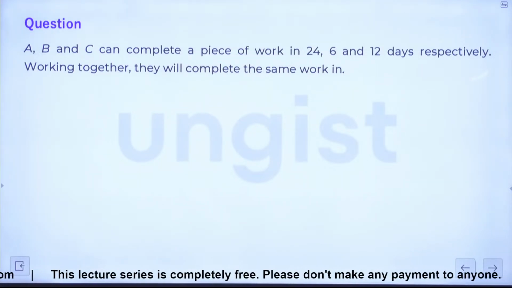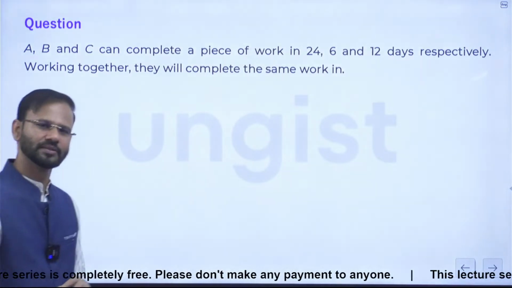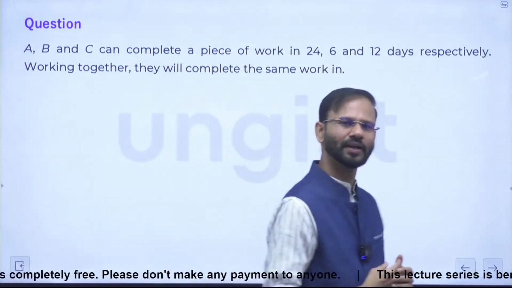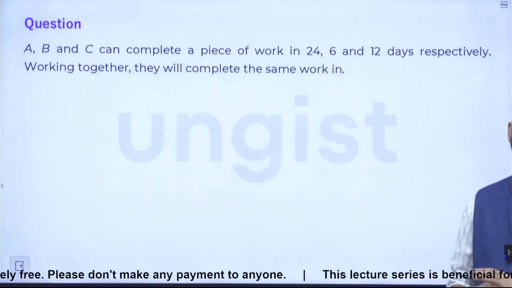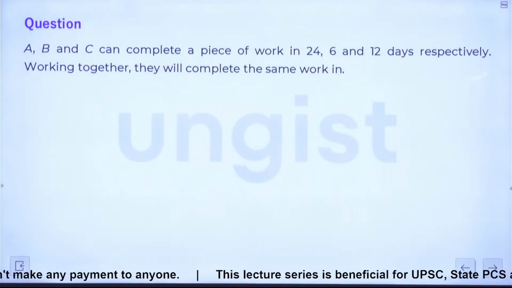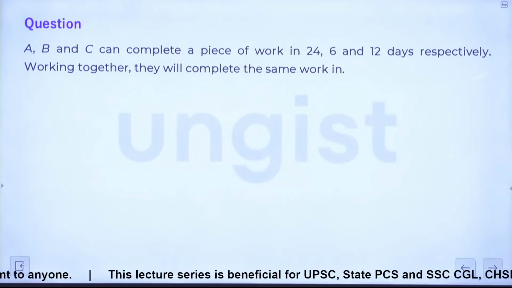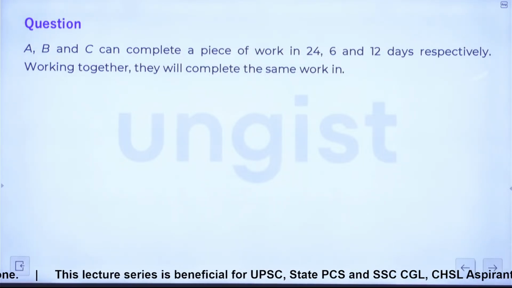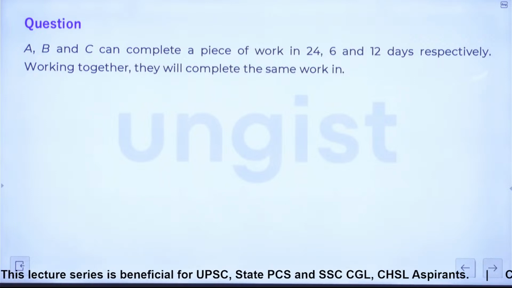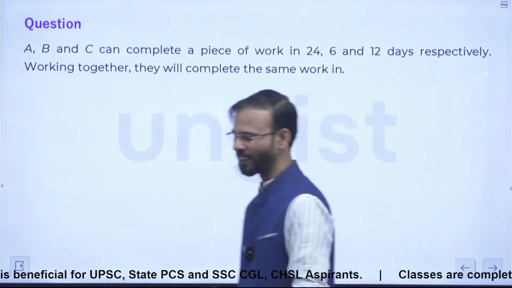इसको आप करके मुझे ऐसे बता दीजिए. Here we have 3 workers actually, right? एक बार जरा करिए and tell me the answer. This time you tell the answer. I'm expecting the answer from you guys. 24 by 7. 24. Very good यार. बहुत बढ़िया. कर लीजिए. अब कर लीजिए प्लीज.